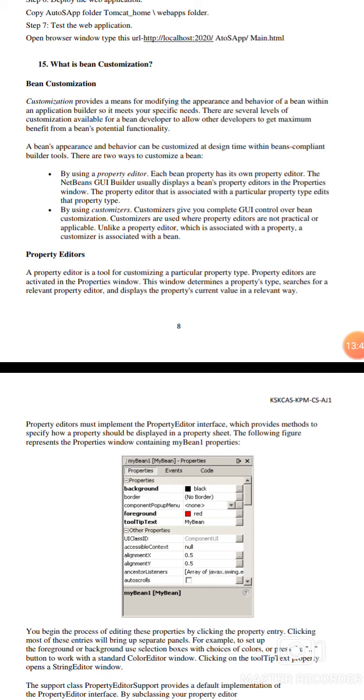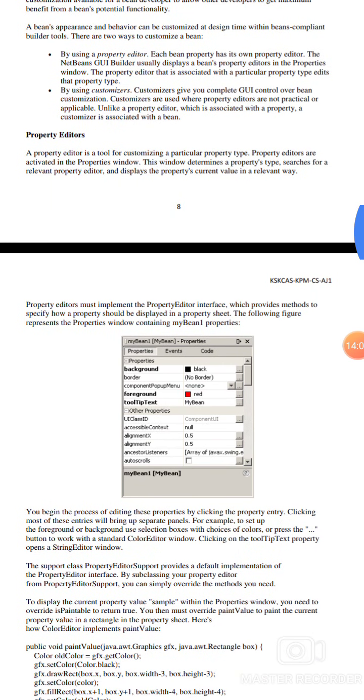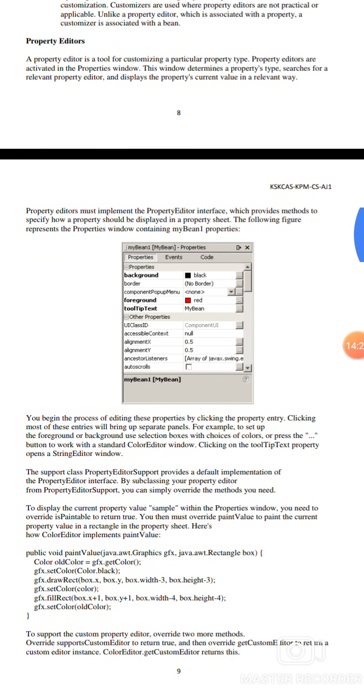By using the customizer, you get complete GUI control of the customization. A customizer is used where the property editor is not practical or applicable, unlike the property editor, which is associated with a property, not with a bean as a whole. The property editor is a tool for customizing a particular property type. It is activated in the property window, which displays the relevant property editor and the property's current value in a relevant way. The property editor implements the PropertyEditor interface, which provides methods for display in the property sheet.